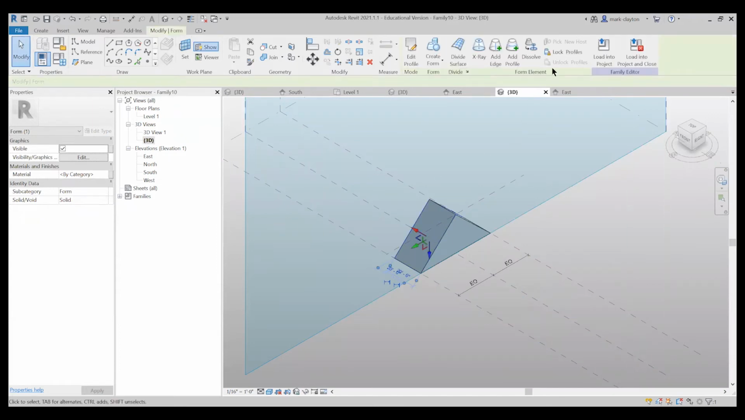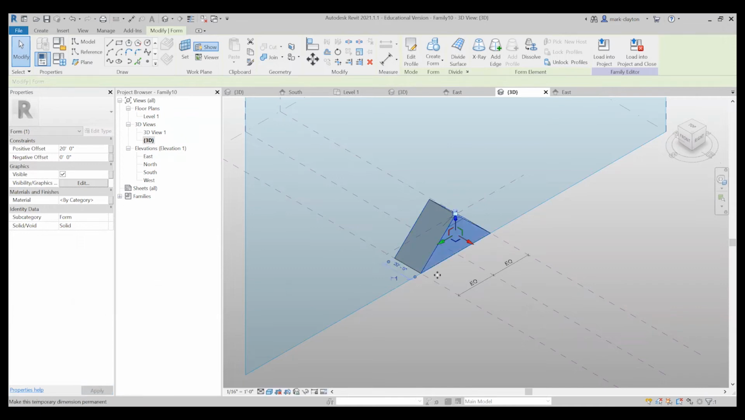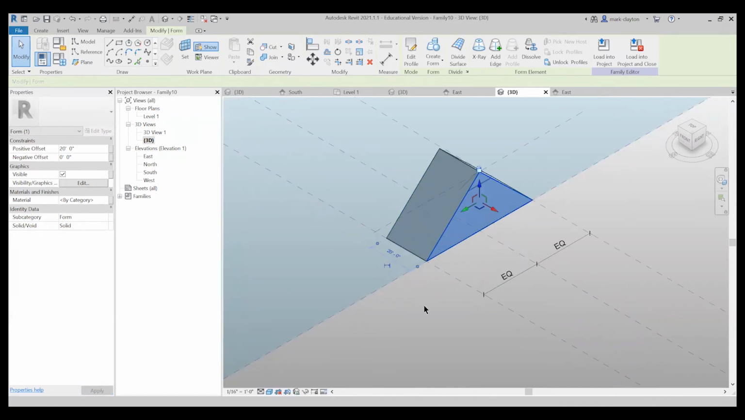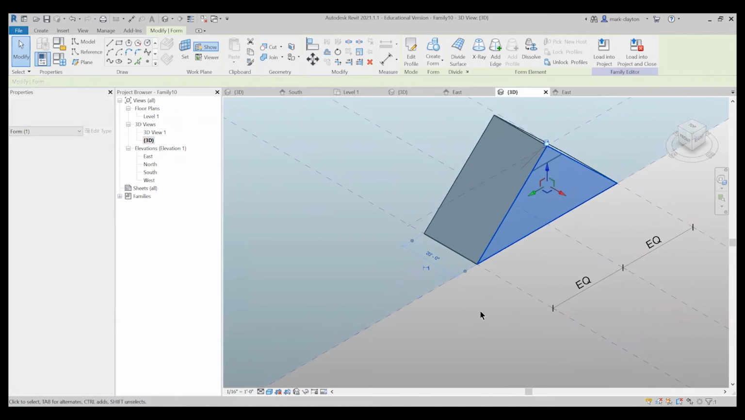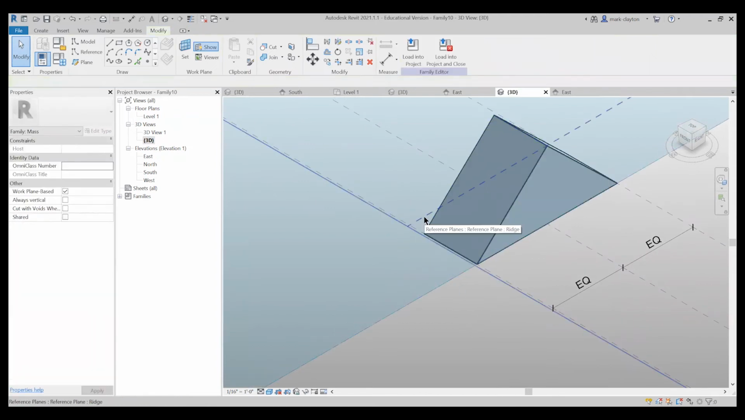It looks okay. If I lock the profiles, I've got a -20 offset. I actually want, let's try a 20 offset and a 0 offset. And that looks a little bit better. I like that better. Then I should be able to lock these together.